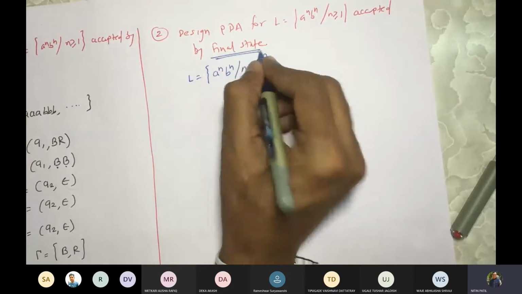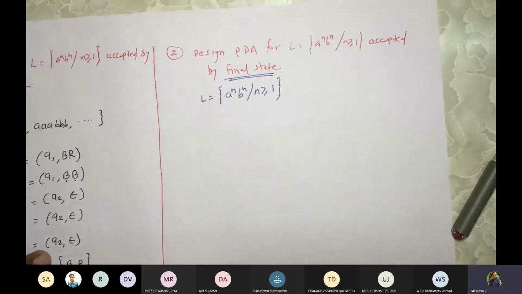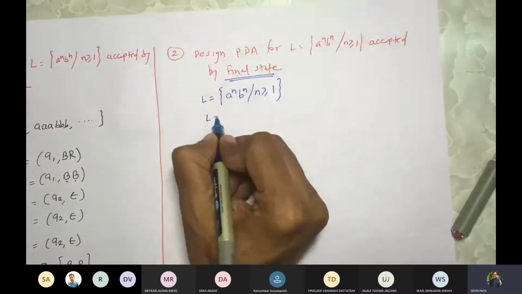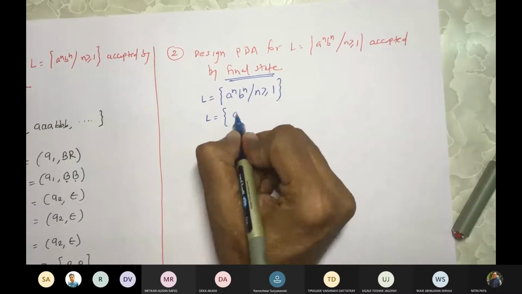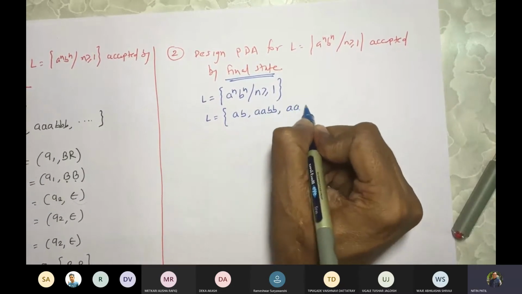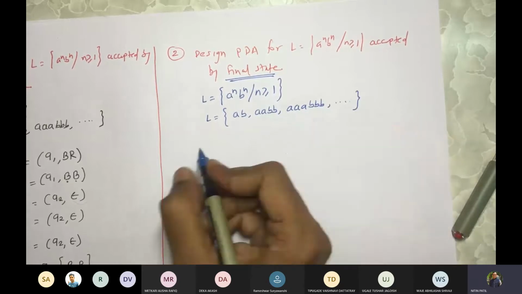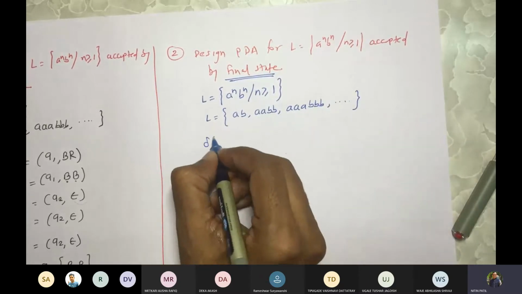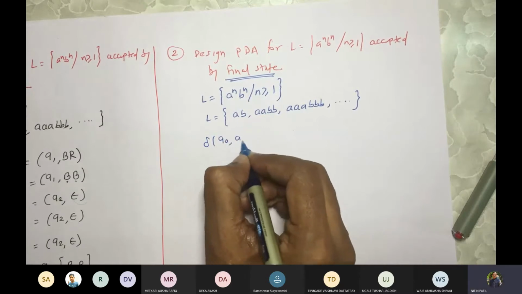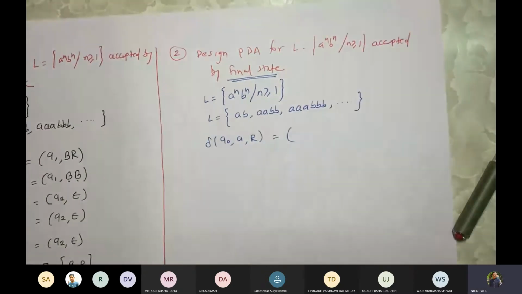Now I have to work with what? Acceptance by final state, correct? So let us work it out. We'll write the language first: AB, AABB, AAABBB, and so on. Fine. The definitions would be the same. If Q0 AR is there, tell me what will be the next thing?